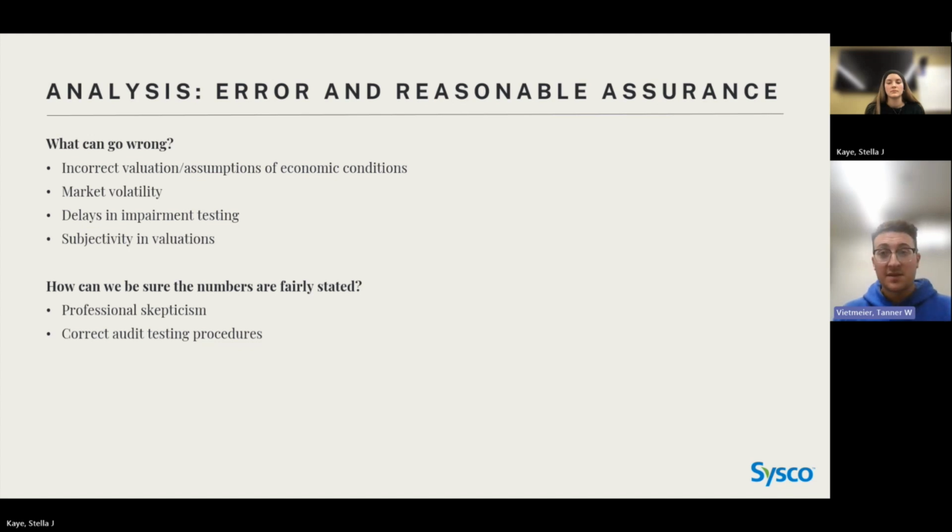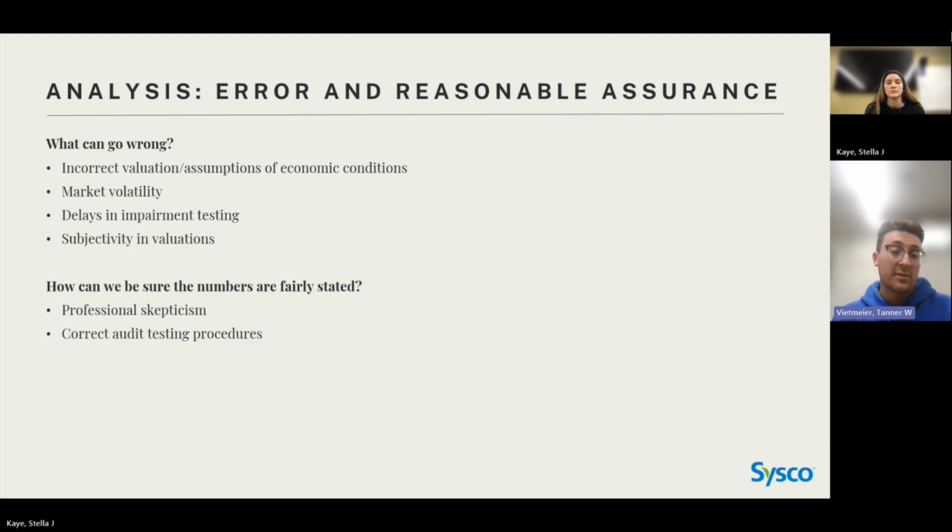Delays in impairment testing could happen if the company or the auditors are behind in their testing, whether they don't get to it or it's slower than it should be. The testing process itself could cause things to be reported late, and therefore the valuation is misrepresented to the time period.